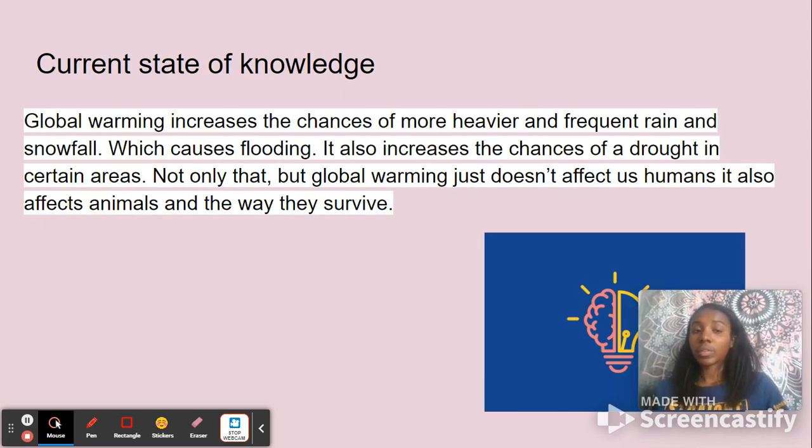My current state of knowledge with global warming is that it increases the chances of heavier, more frequent rain and snowfall, which causes flooding. It also increases the chances of a drought in certain areas. Not only that, but global warming doesn't just affect us humans. It also affects animals and the way they survive, due to the temperature and such things.